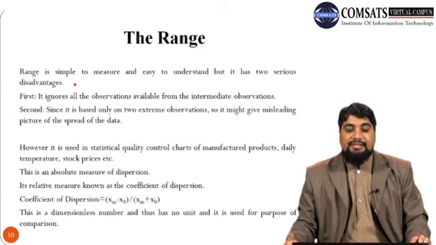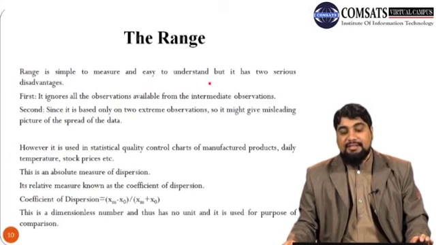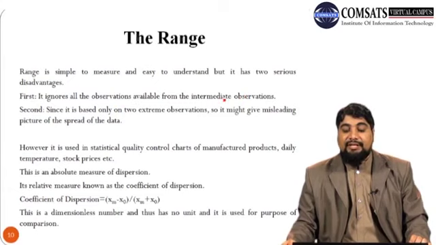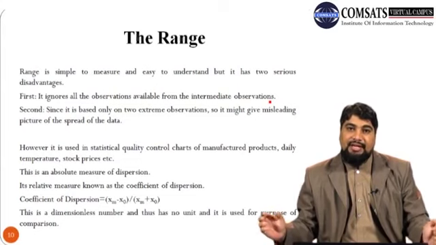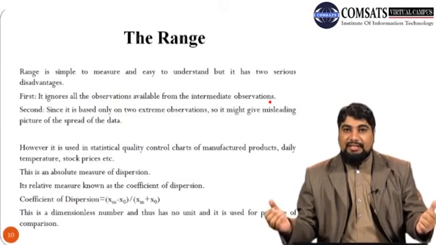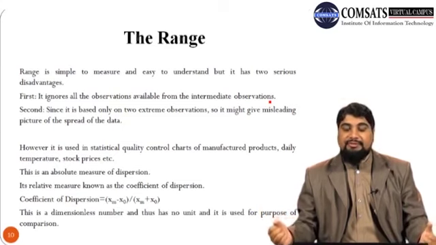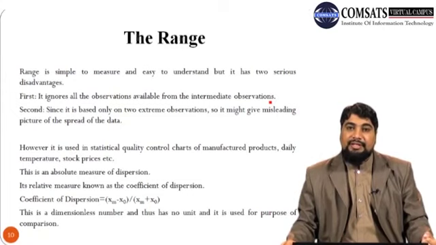Note that range is simple to measure and easy to understand, but it has two serious disadvantages. Number one, it ignores all the intermediate observations. It only considers the extreme values, the maximum value and the minimum value, and it ignores all the observations lying between the max and min value. So this is one big disadvantage of using range as a measure of dispersion.